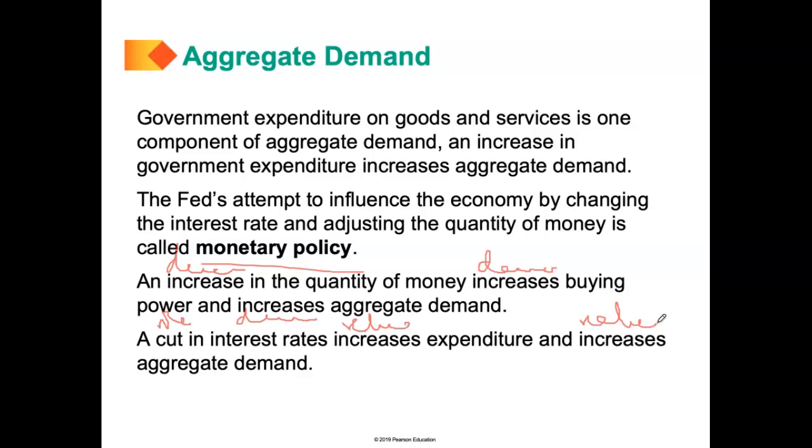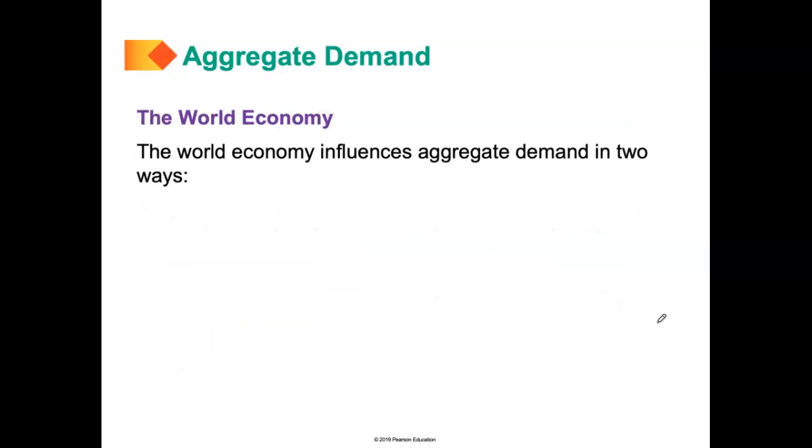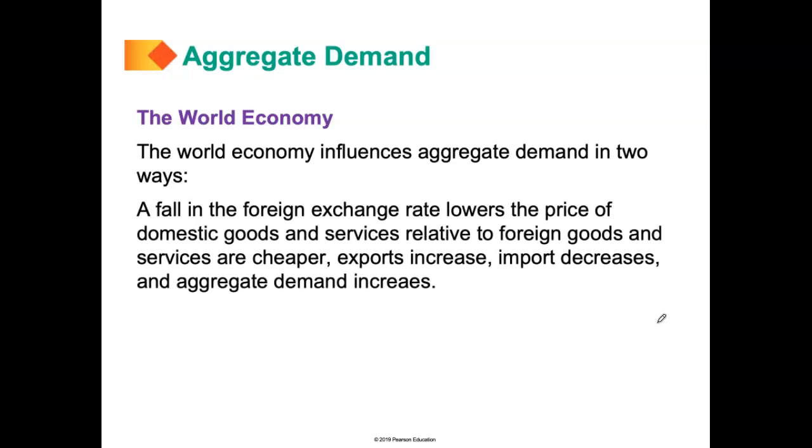reduce aggregate demand. Okay, now the next thing we'll look at is basically the world economy. The world economy basically influences aggregate demand in two ways. If there's a fall in the exchange rate, that will lower the price of domestic goods and services relative to foreign goods and services, and they essentially become cheaper.